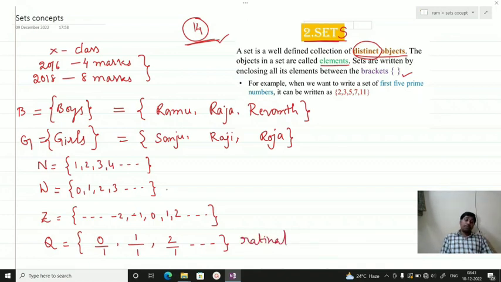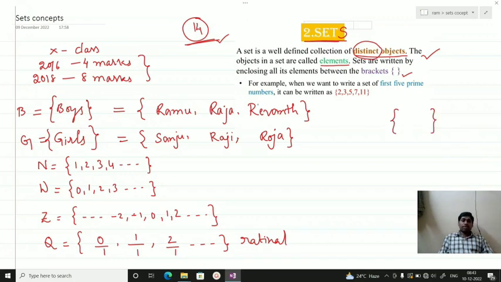Numbers which have a proper definition and are all distinct can be represented in the form of sets. I hope you understood the definition. See once again: a set is a well-defined collection of distinct objects, these objects are called elements, and they are represented in enclosed brackets, that is, curly brackets.